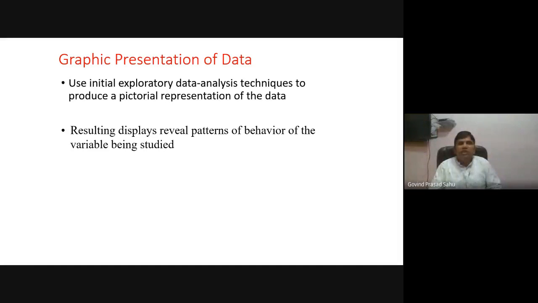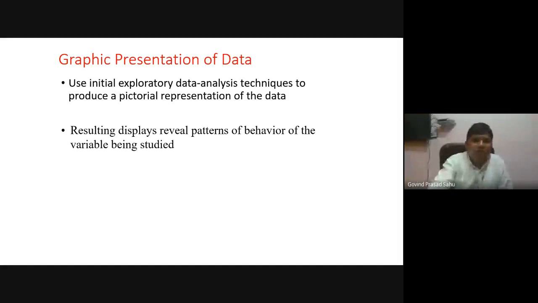But if we represent it graphically, we have some idea of the trend of the data, how it is spread, whether it is skewed or symmetric. Or suppose we have data for two groups, then with graphical representation we can compare one group with the other without performing actual statistical analysis. That is the benefit of graphical representation of data.